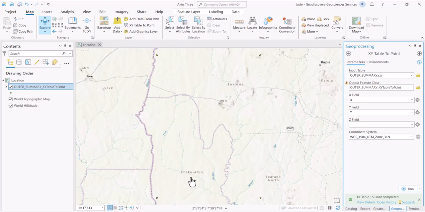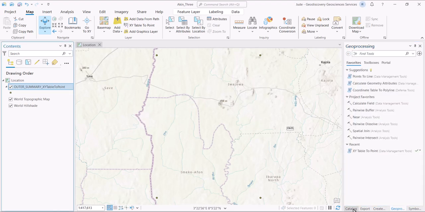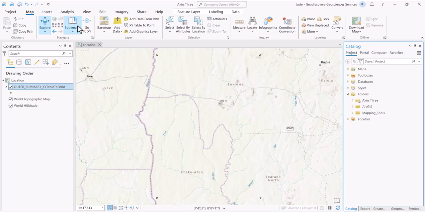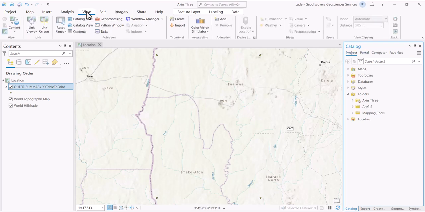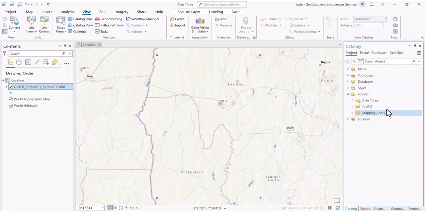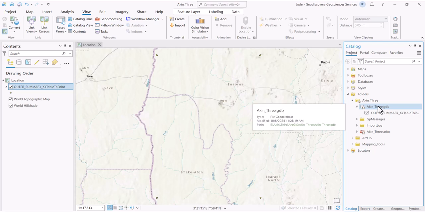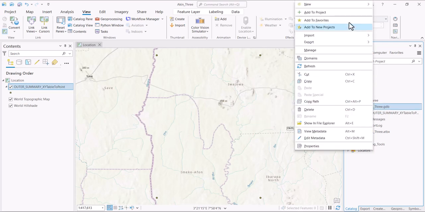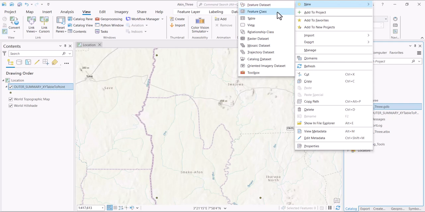So what we're going to do, we are going to create a shapefile. Let me just run through creating a shapefile for you. I'm sure you really know how to do that, but suffice it to assume that you do not have it. So we'll go back here, and we go to catalog here. And of course, you can always enable those things here. You can go to the catalog pane, and it will bring you to this place. So you go to our catalog here, and this is our project folder. We want to put it in this database. So you just right click here, click on new, and click on feature class.